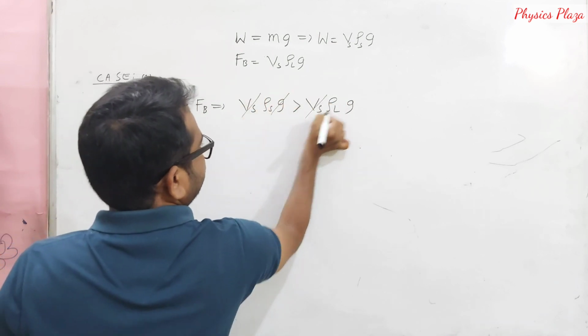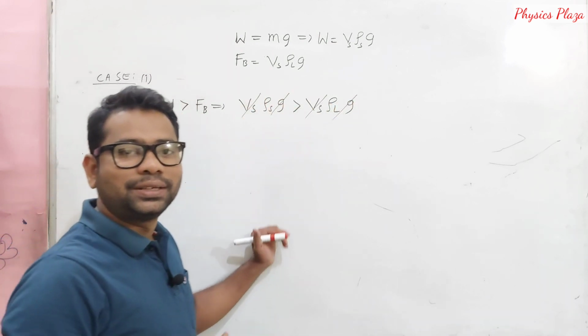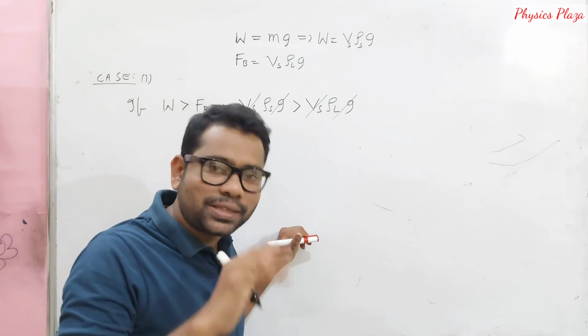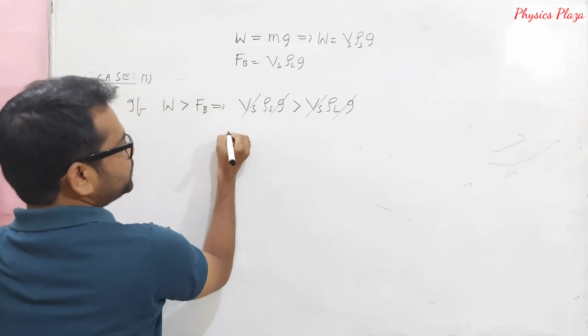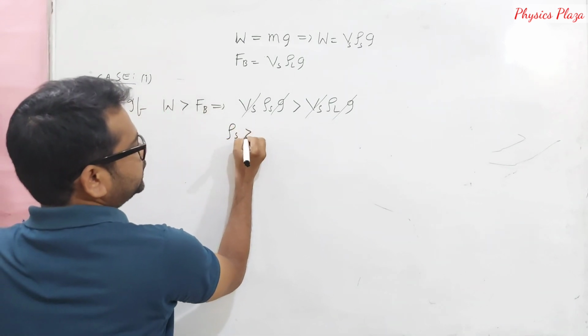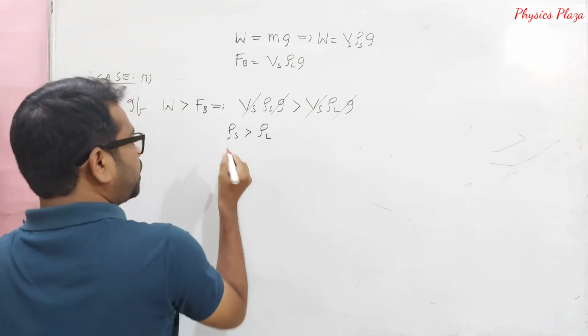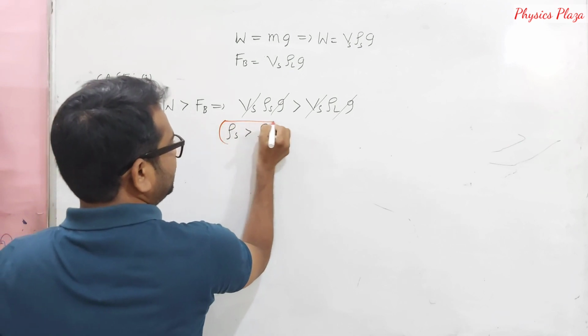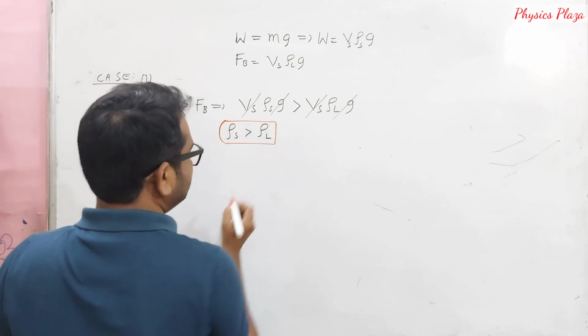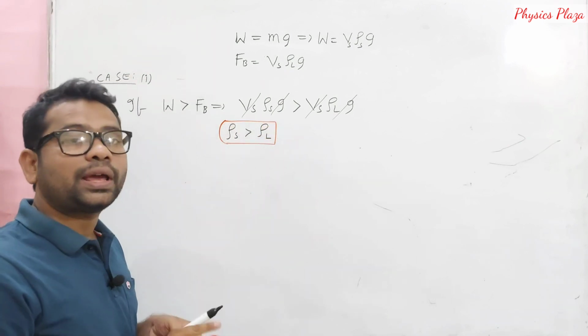Now look at here. I mean, no need to cancel like that. Just for the sake of understanding, I am doing it. Let us not cancel it. So here rho s is greater than the rho L, which means what, children? Whatever the body which we are going to keep in a liquid, if its density is greater than the density of the liquid, then what happens?